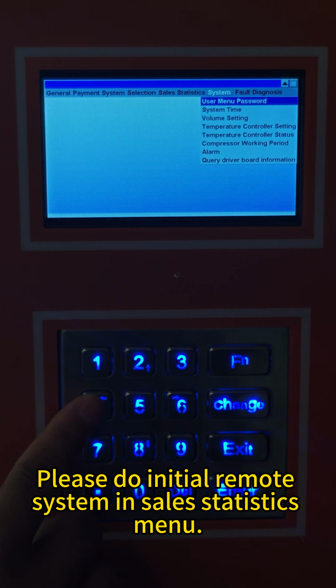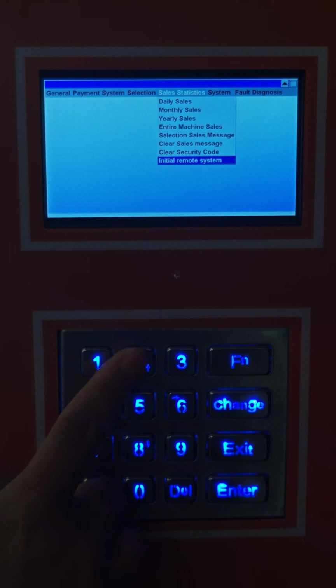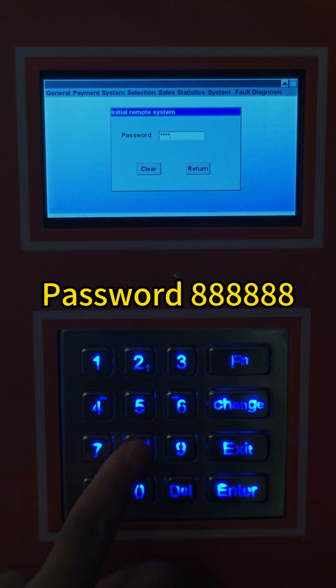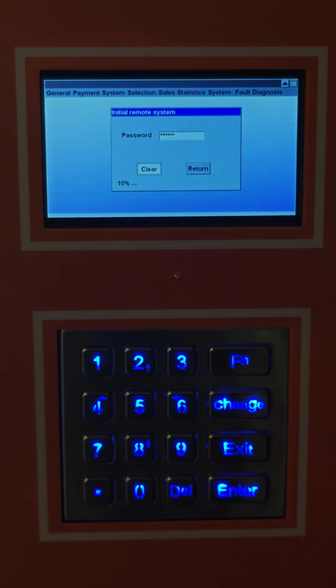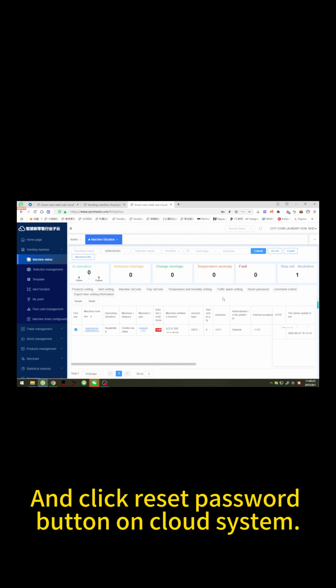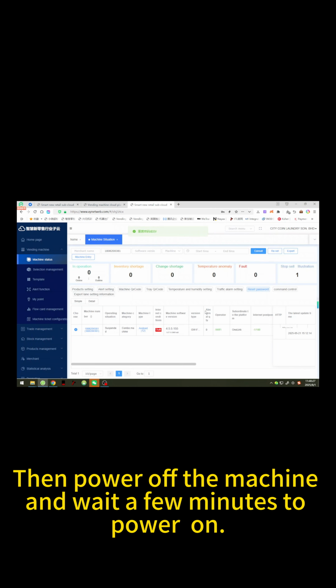please do initial remote system in sales statistics menu. And click Reset Password button on Cloud System. Then power off the machine and wait a few minutes to power on.